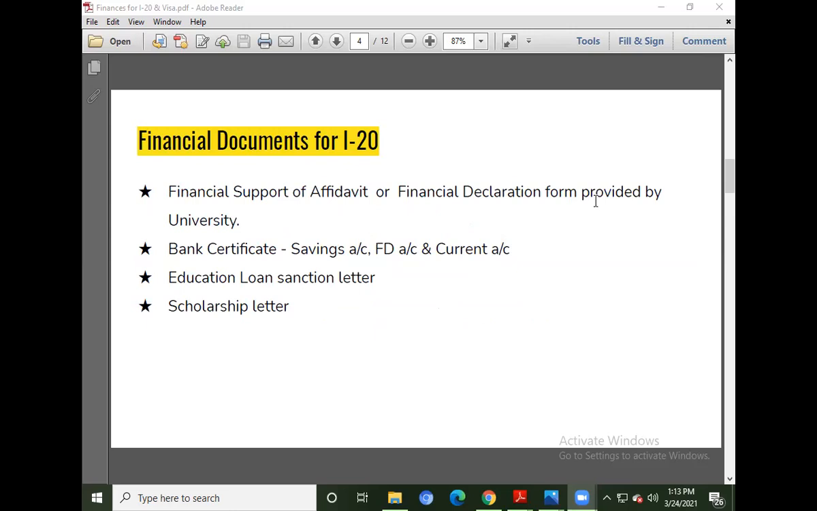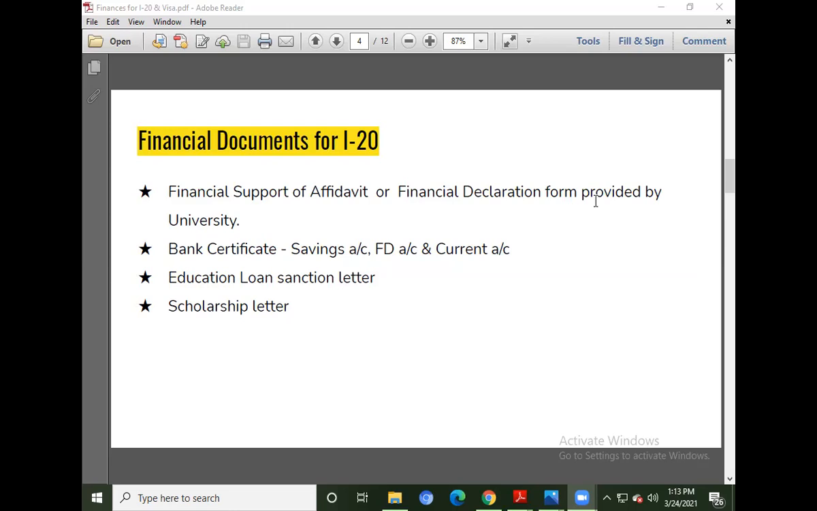All these financial documents which I will be mentioning over here are the prime important ones which are required by any of the universities in the US. Apart from this, there are some more documents which I will also discuss, but these are the prime ones. So what are those? This is the financial support affidavit or the financial declaration form which is provided by the university. I will also show you the formats in the later slides.